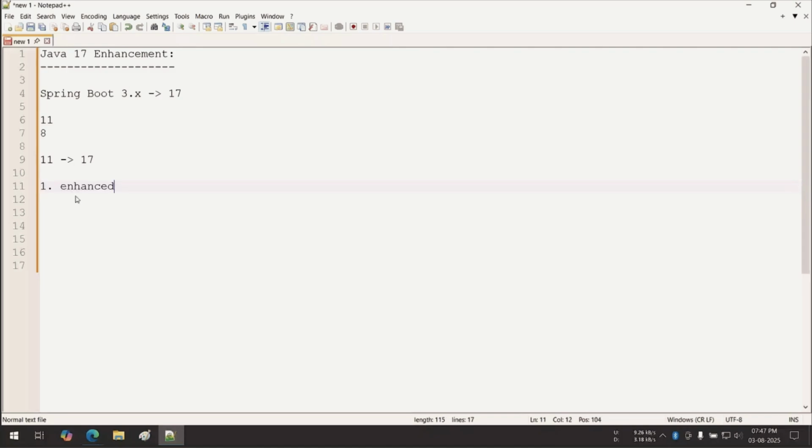We are going to discuss the enhanced switch expression. Now, are you getting the hint? What will be next? We will see text blocks. These are new features, and I will mention the version also. Then we will see record class. Then we will see another usage of instanceof.